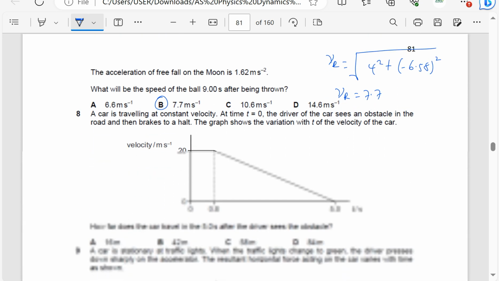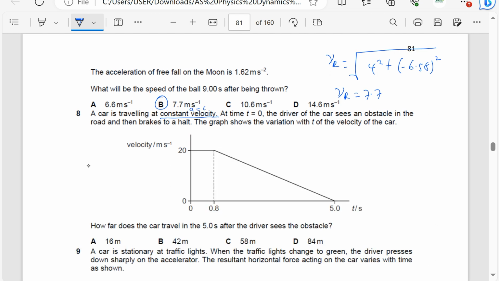A car is traveling at a constant velocity. That means acceleration equals 0. At time t equals 0, the driver of the car sees an obstacle in the road and then brakes. So the final velocity goes to 0. The graph shows the variation of the velocity with time. How far does the car travel in the 5 seconds after the driver sees the obstacle?